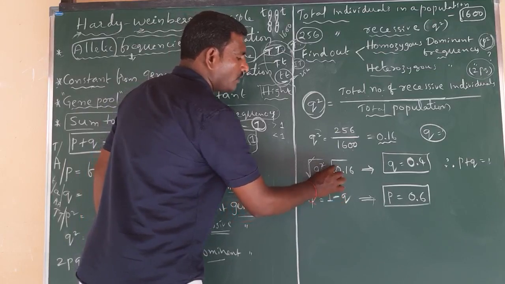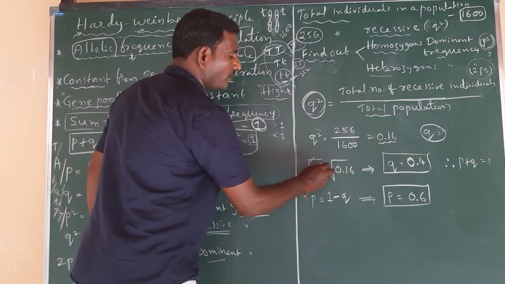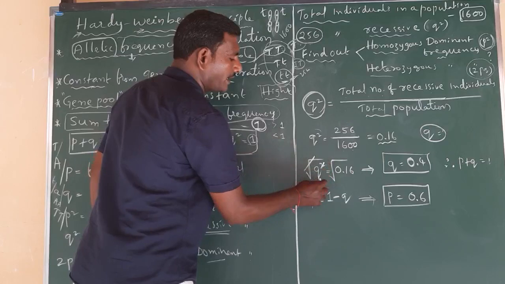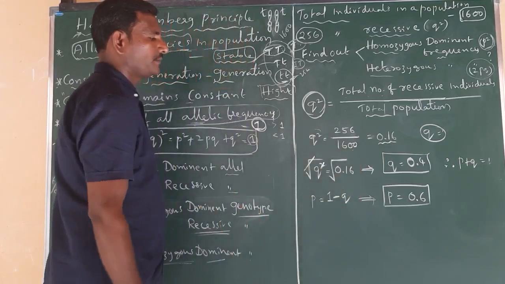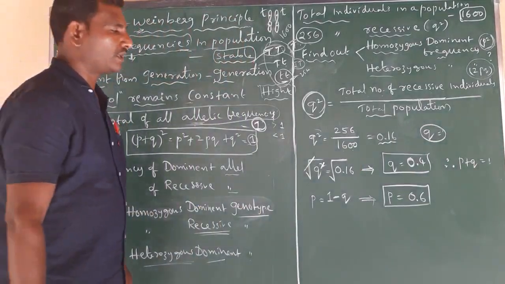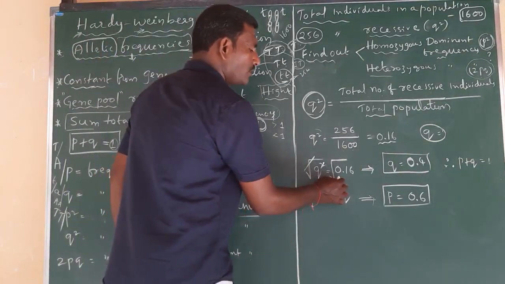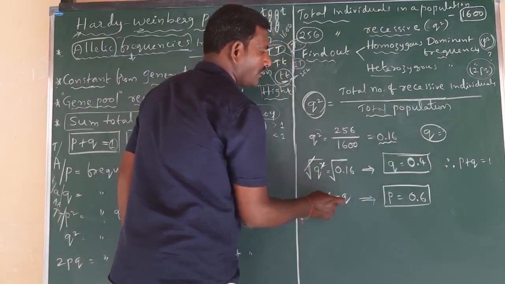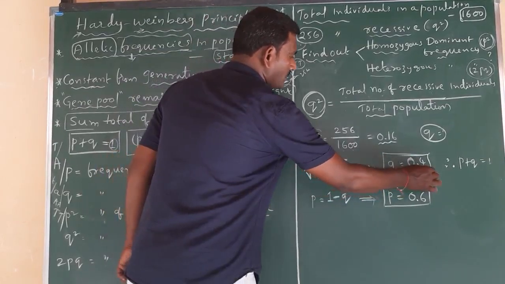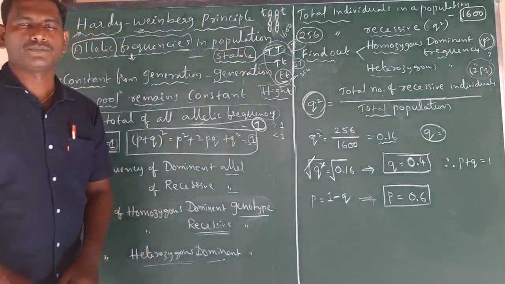While applying the root on both sides, the square cancels, then q is equal to root 0.16. The square root of 0.16 is equal to 0.4. Then finally the q value is equal to 0.4.